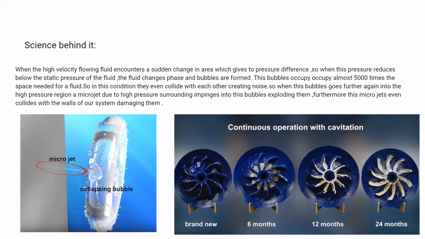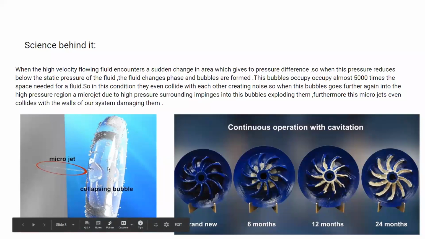When these bubbles get into high pressure regions, mixing with the flow, it creates a loud noise. Due to the high pressure, a microjet is created, which then impinges on these bubbles.